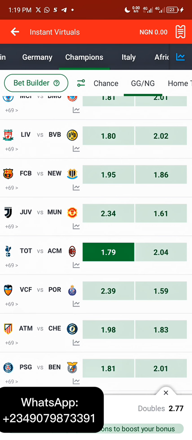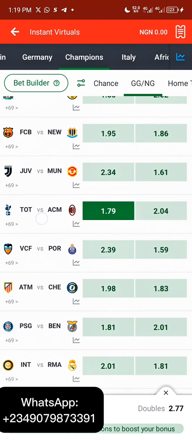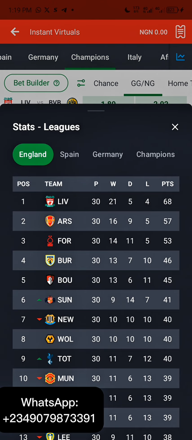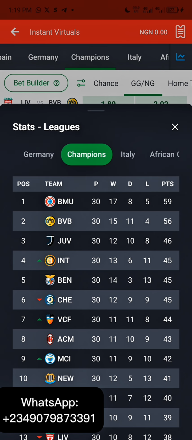Now what are we actually looking for in this section? We're looking for either Tottenham or AC Milan to be among the top 5 teams in the Champions League section. So how do we do this? We'll go over to the statistics section, select it and move it like this. As you can see, this is how you move it, and then you go back to the Champions League section. Either you tap it or you just slide through it and then tap it again.